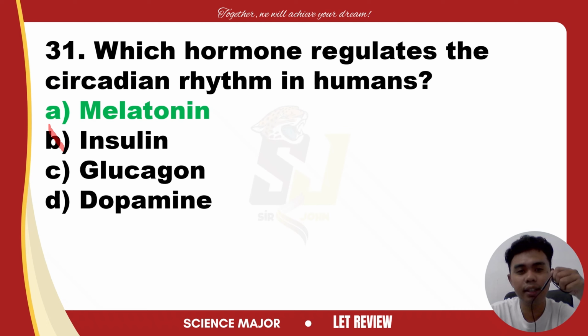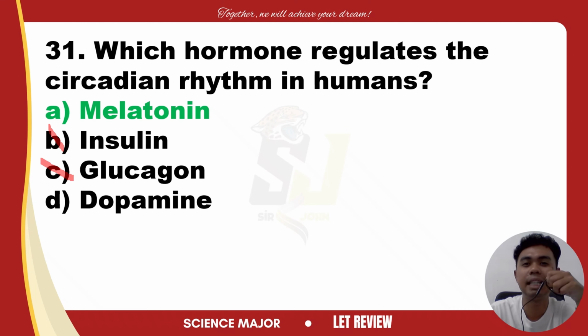So next we have dopamine. Familiar with dopamine? Dopamine is a neurotransmitter involved in several brain functions that include motivation, pleasure, and movement.